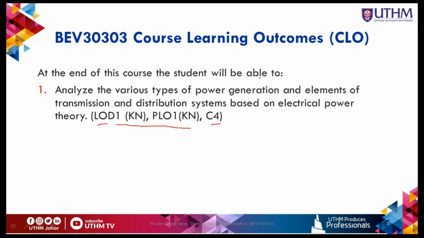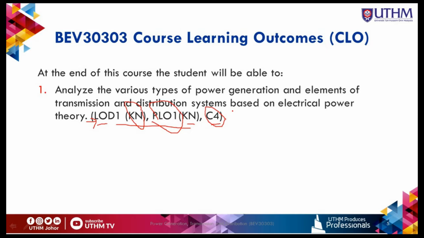So the first CLO is mapped with LOD number 1, which is KN, knowledge, while for EAC it is mapped with PLO number 1 also, so KN is knowledge. C stands for cognitive.